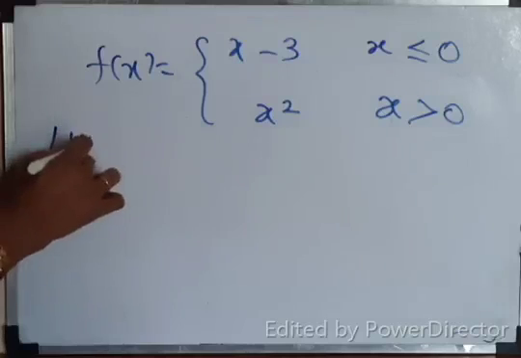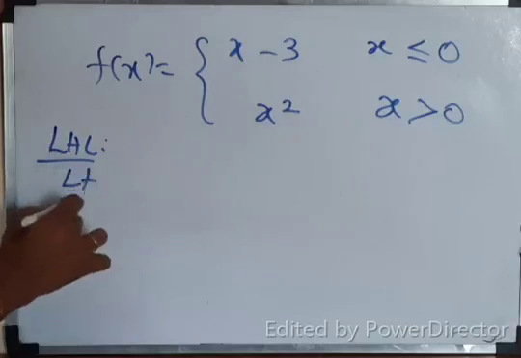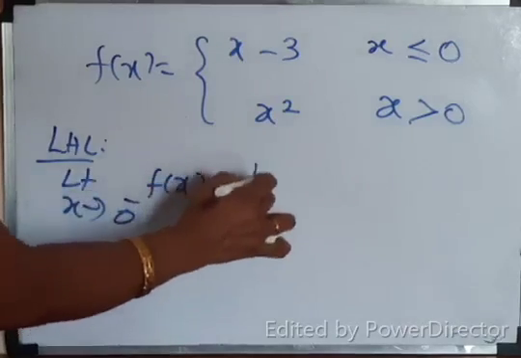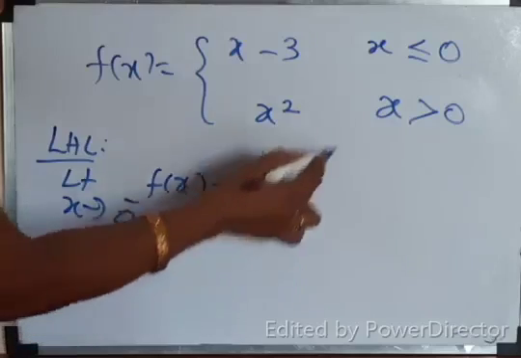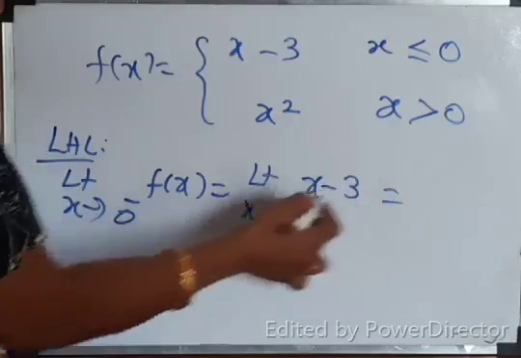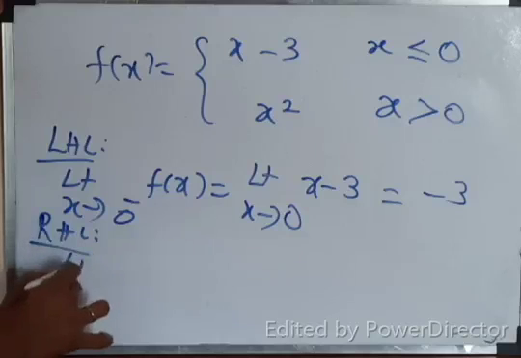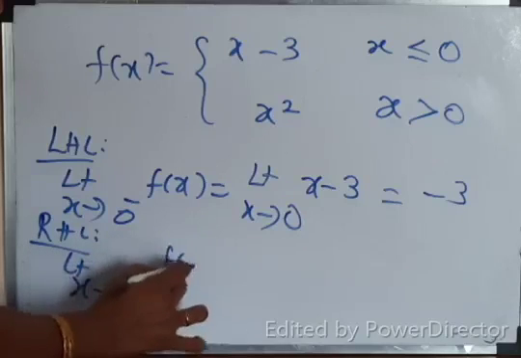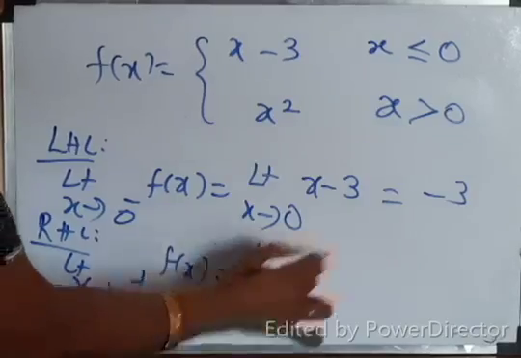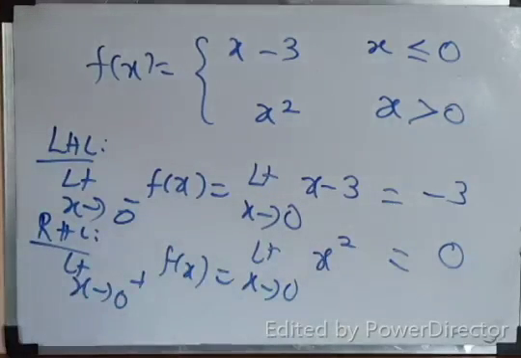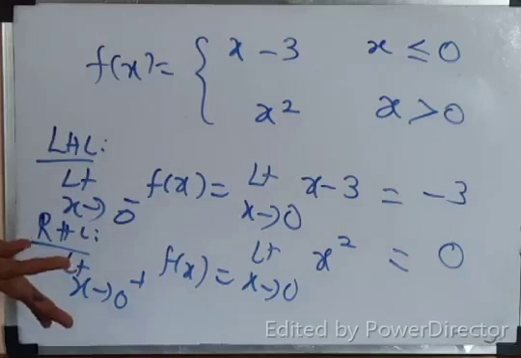Okay. What is my LHL? First find LHL. Limit x tends to, what is a here? 0. 0 minus f of x, which is equal to limit x tends to 0. Which function to be taken? X minus 3. If you substitute x equal to 0, the answer is minus 3. Correct. For RHL, limit x tends to 0 plus f of x, which is equal to limit x tends to 0. For greater than 0, what are you getting? 0. Correct? Here itself wrong. LHL not equal to RHL. Therefore, the function is not continuous at x equal to 0.